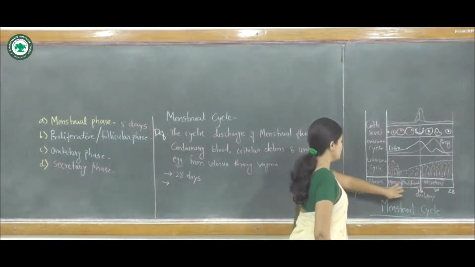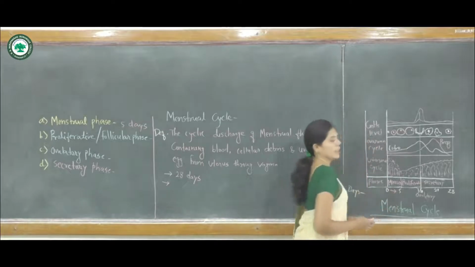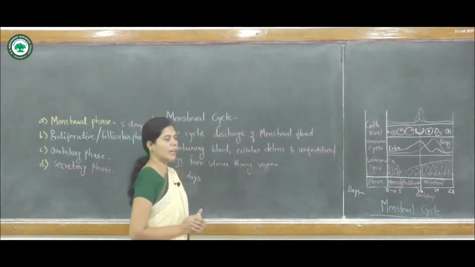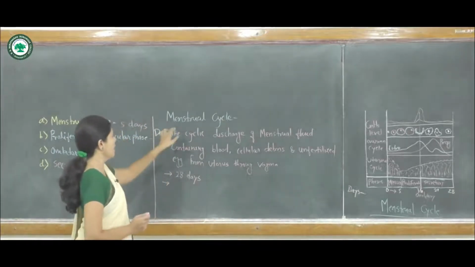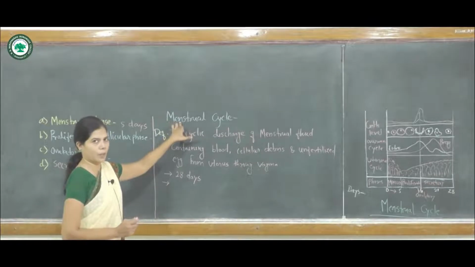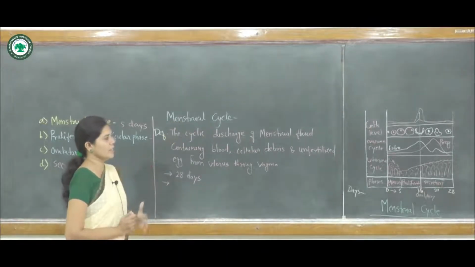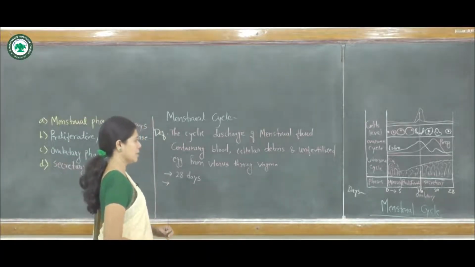The starting of the loss of blood is considered the first day of the menstrual cycle.